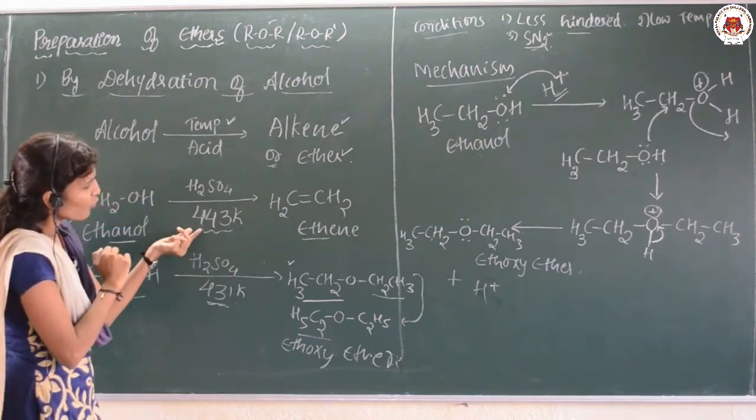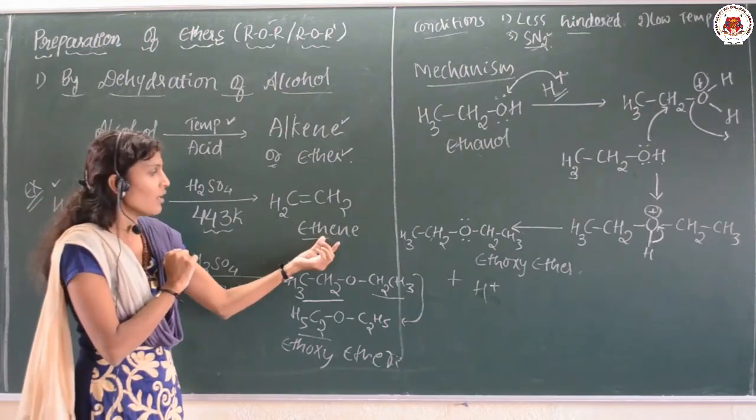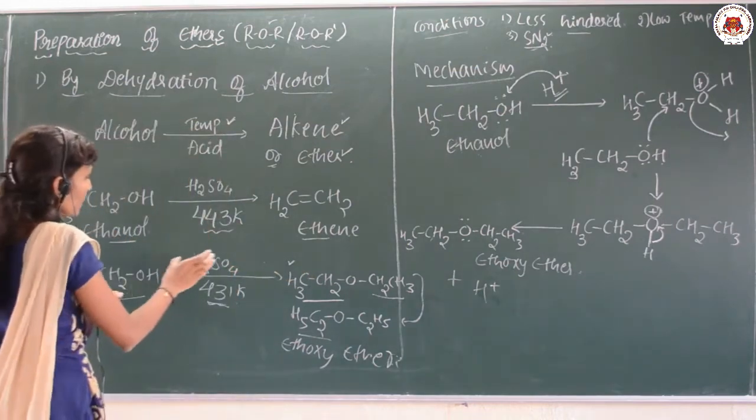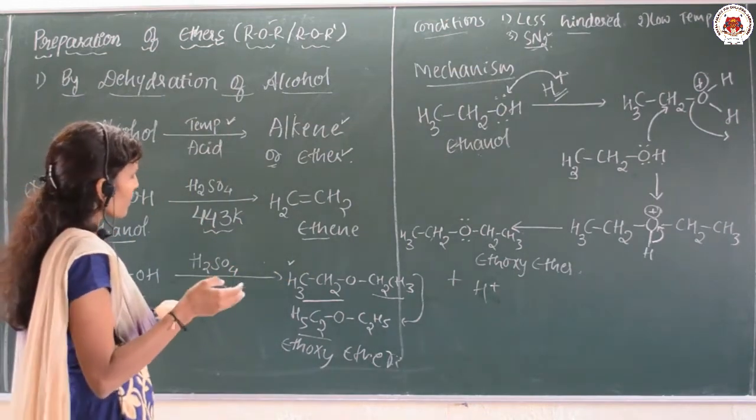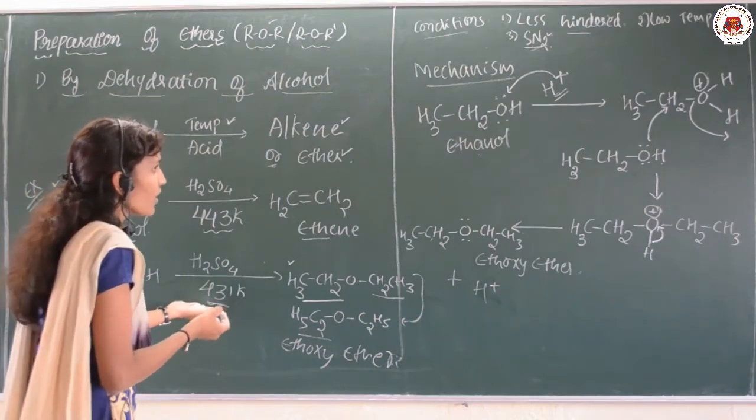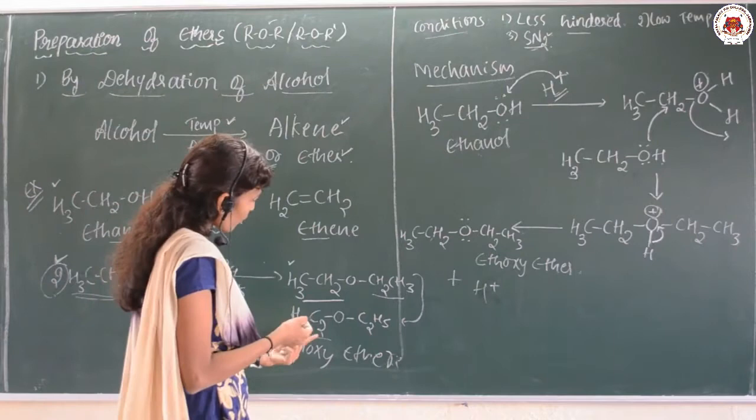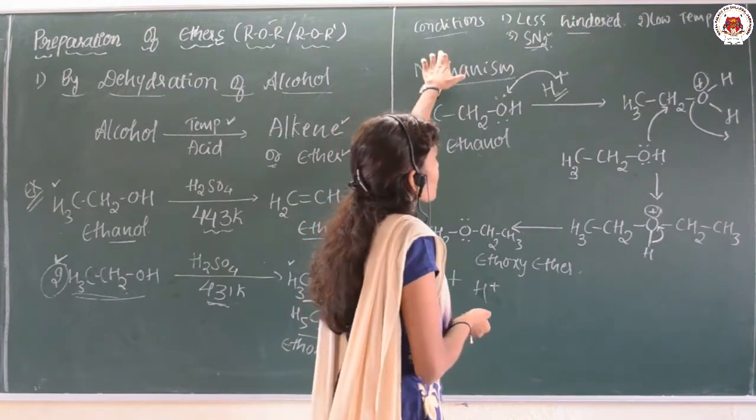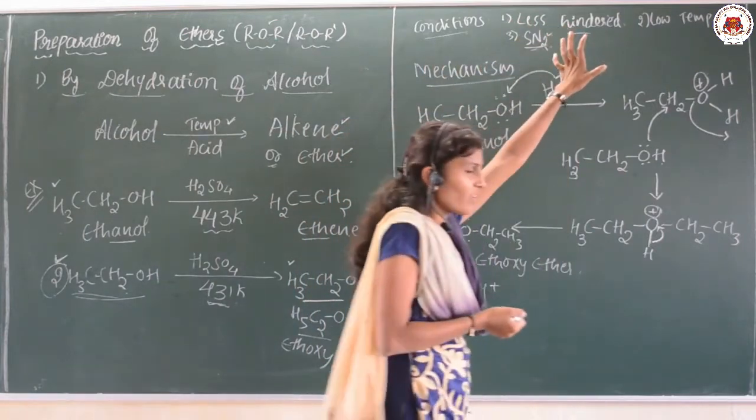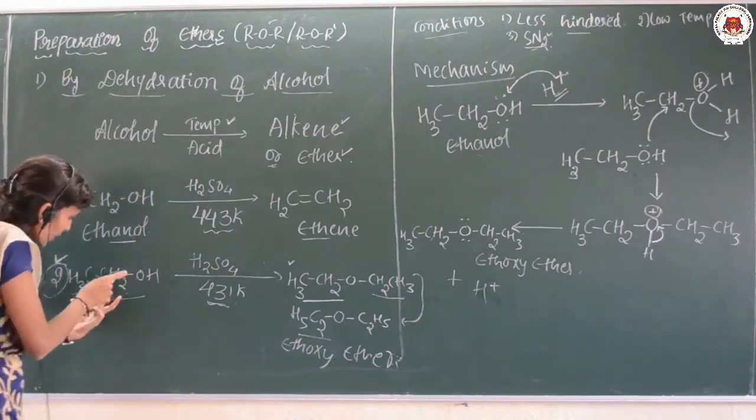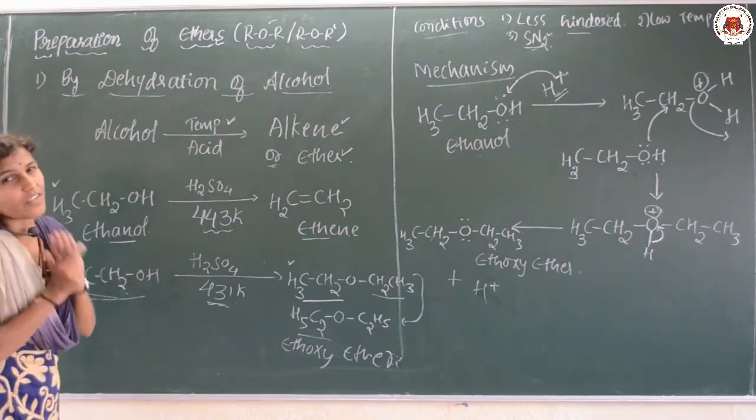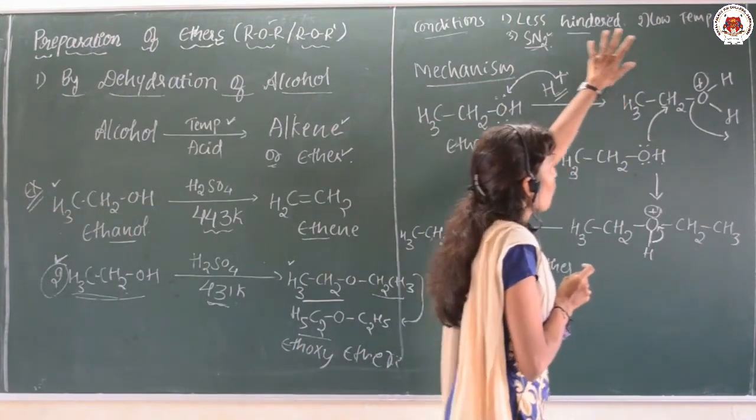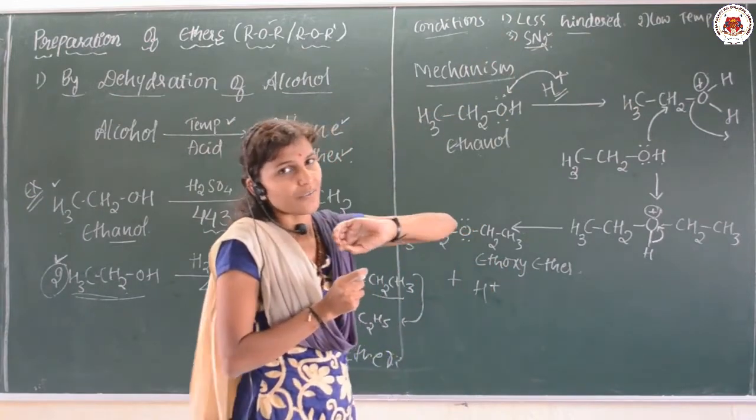Okay. So just look at this, ethanol is treated with an acid like H2SO4. By maintaining the temperature of 443 Kelvin, you are going to get ethene, that is alkene, as a product. Suppose the same ethanol is treated with H2SO4 by maintaining a different condition, that is the temperature is taken different, that is 431, you are going to get the ethoxy ether as a product. And then conditions for this: less hindered, it means in our alcohol the alkyl groups must be less hindered, steric hindrance must be less, and then temperature must be low, and then it follows the SN2 mechanism.